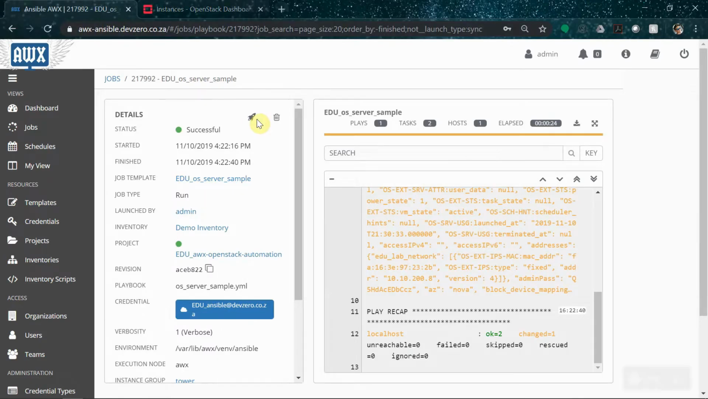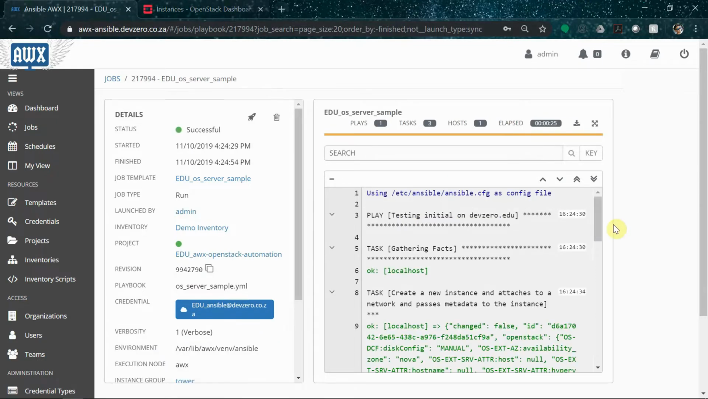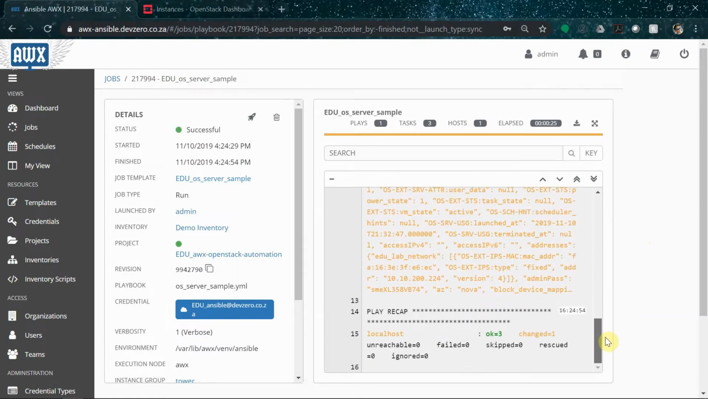And what you'll see is that AWX will read the latest code from GitHub, and if there's any changes to that code, it will only action those changes.